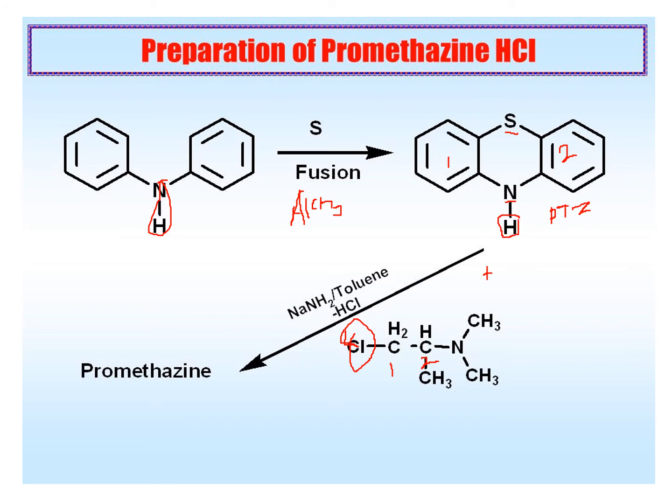So HCl is separated out, and we will get the drug promethazine. And if we want to prepare a salt, that is the hydrochloride salt, we will simply react this promethazine with HCl to get the salt, that is promethazine hydrochloride.